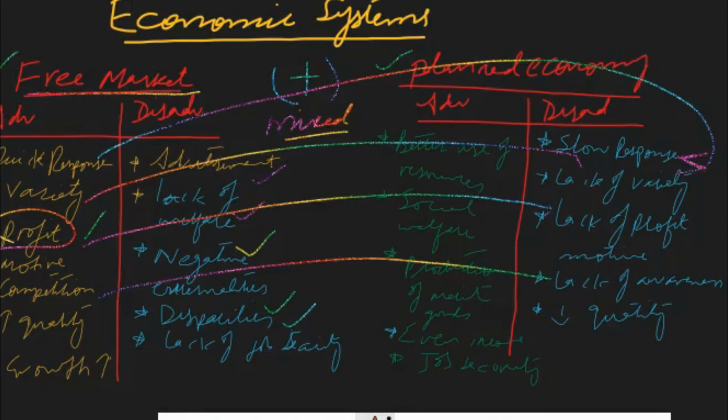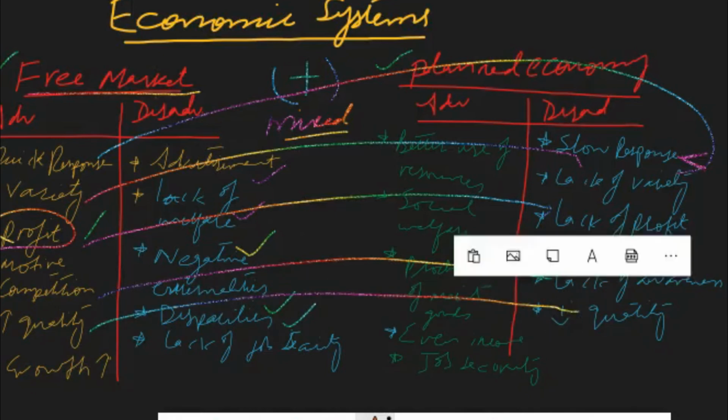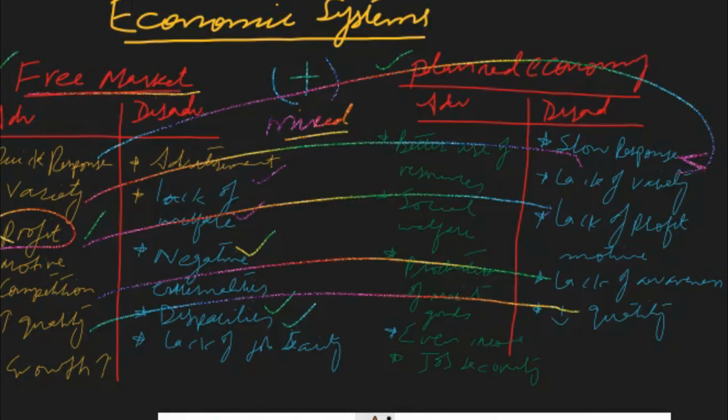Another advantage of free market economy was high quality, but in the case of planned economy, there is low quality of goods and services because the government sector produces just the basic necessities of life and doesn't produce highly efficient and highly qualitative luxurious goods. Now we can move towards the disadvantages of free market economy and compare them with the advantages of planned economy.